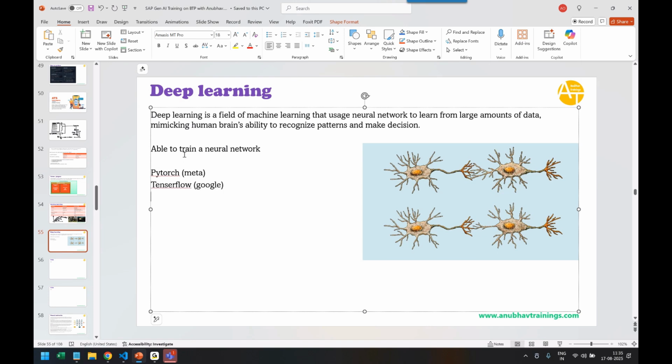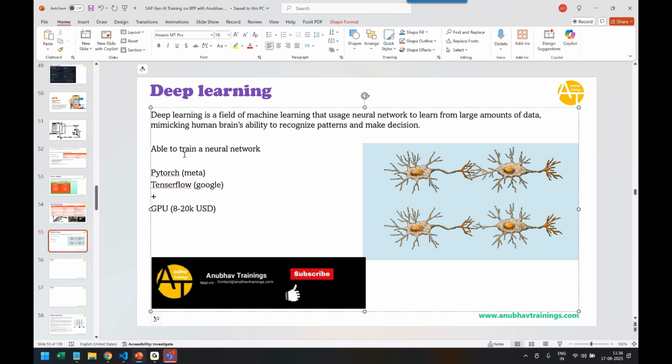These are the companies which provide frameworks to build and train a neural network. Plus, most importantly, you need a GPU. One GPU can cost from 8,000 up to 20,000 US dollars. And to train a neural network with a vast amount of data, you need hundreds of these GPUs. That's why these GPUs and this system are very expensive.